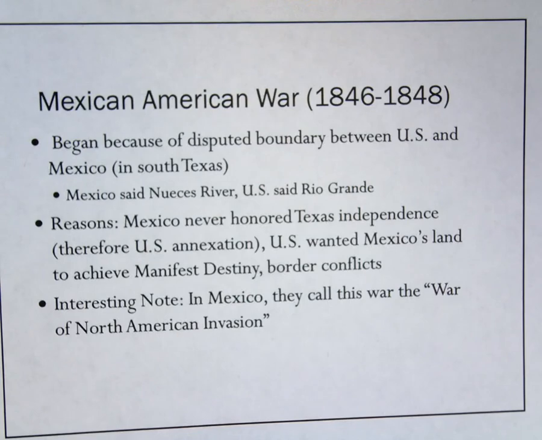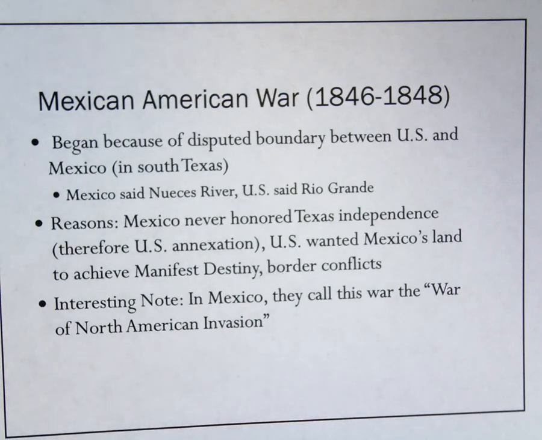However, Mexico also never honored Texas's independence formally. There were some Mexican citizens who believed Texas was its own country, but the government never recognized it. Therefore, when the U.S. annexed Texas, Mexico never recognized that annexation. The U.S. also wanted Mexico's land in order to achieve manifest destiny, which very much angered the Mexican government and citizens.